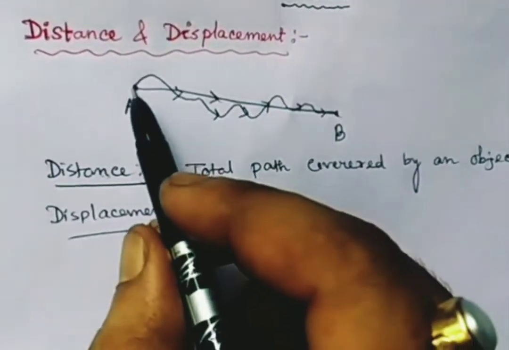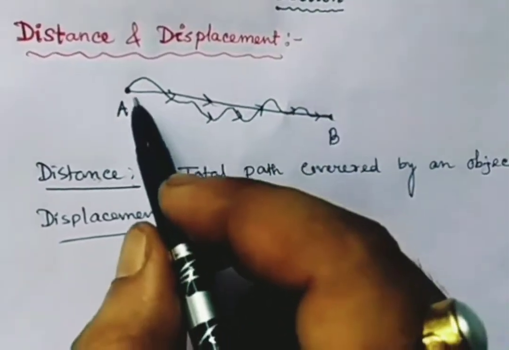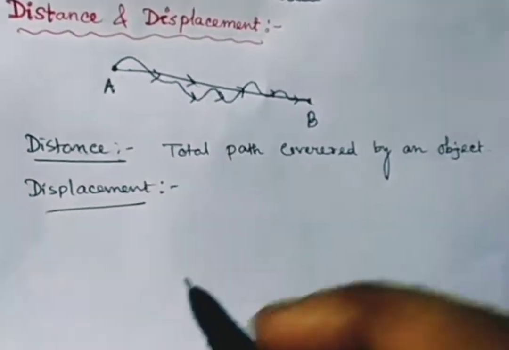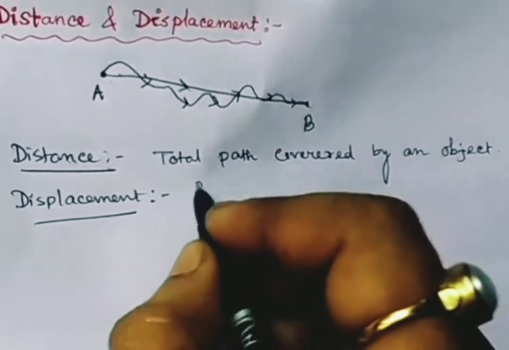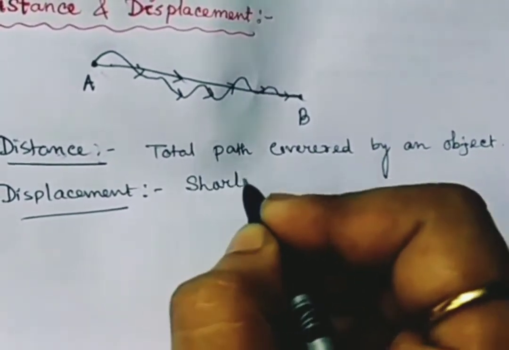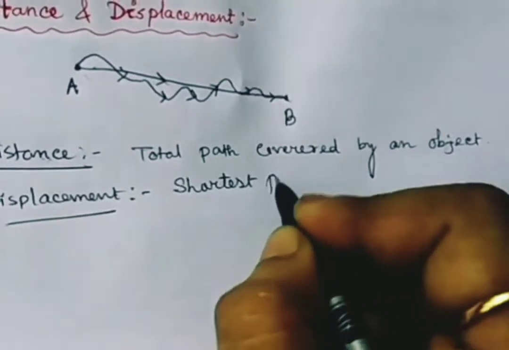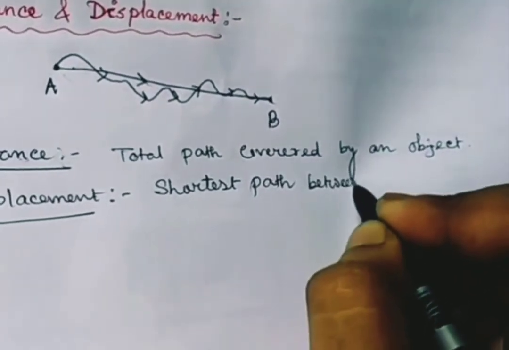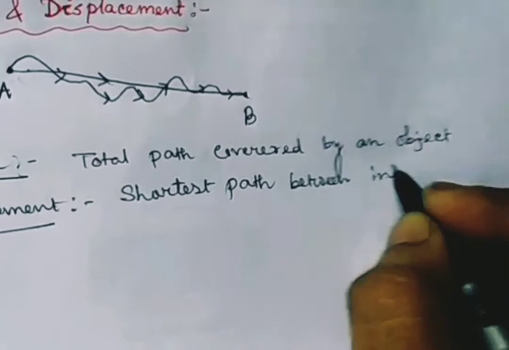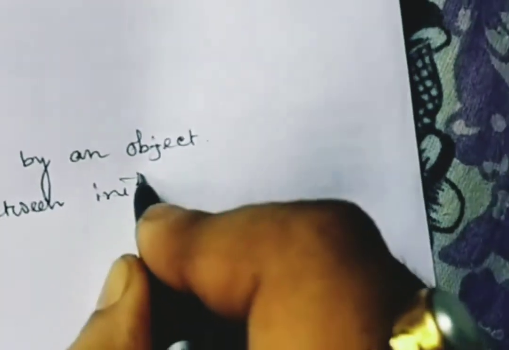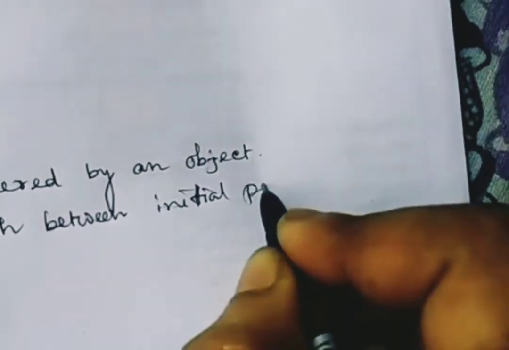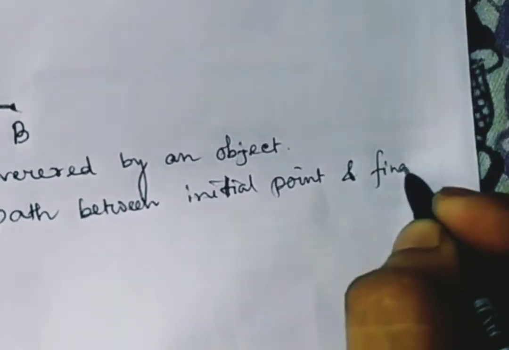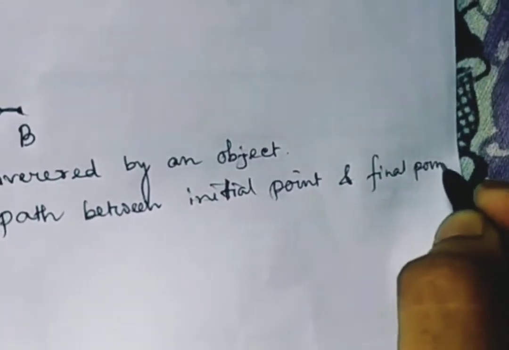Shortest path means from A to B, the direct connection, the straight line path, is displacement. So the shortest path between the initial point and the final point is known as displacement.